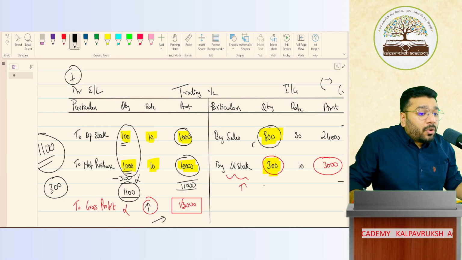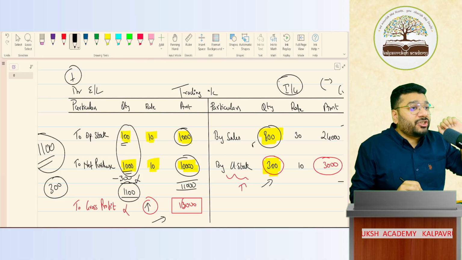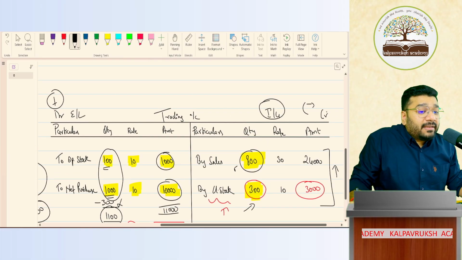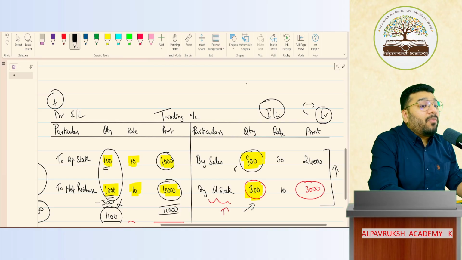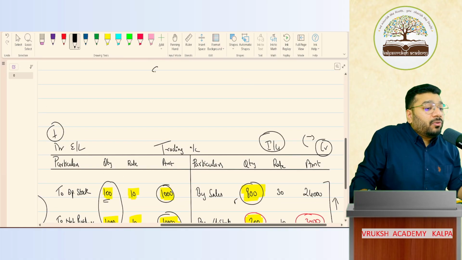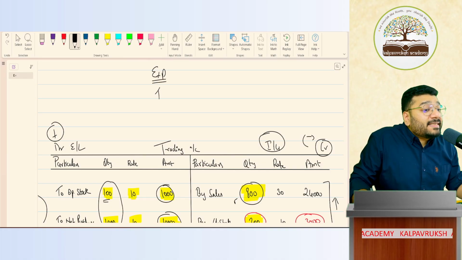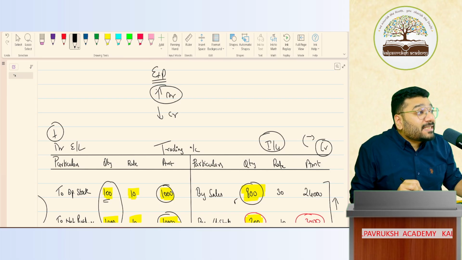So the closing stock which you are recording here on the income side is not income. It is reversal of income. Sorry, it is reversal of expenditure. It is reversal of expenditure. So what you record on the credit side is not always income or gain. If you apply the modern rule, expenditure is what balance? Debit balance. To increase expense, debit. To decrease expense, credit.